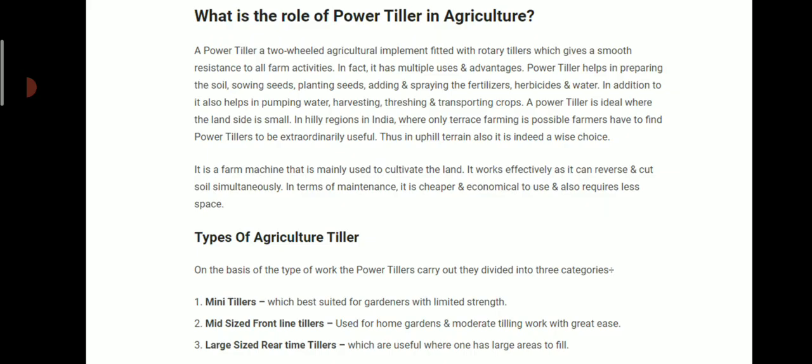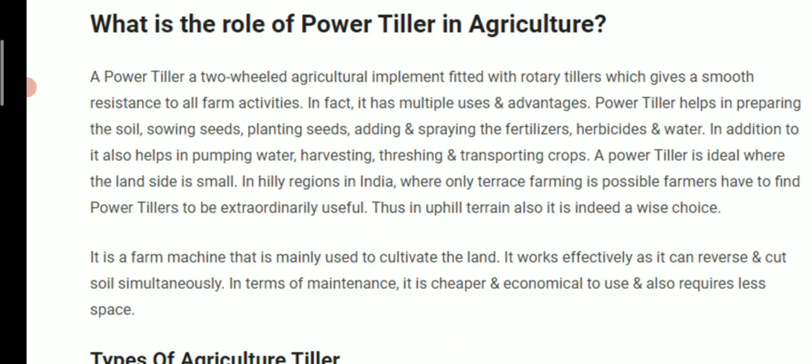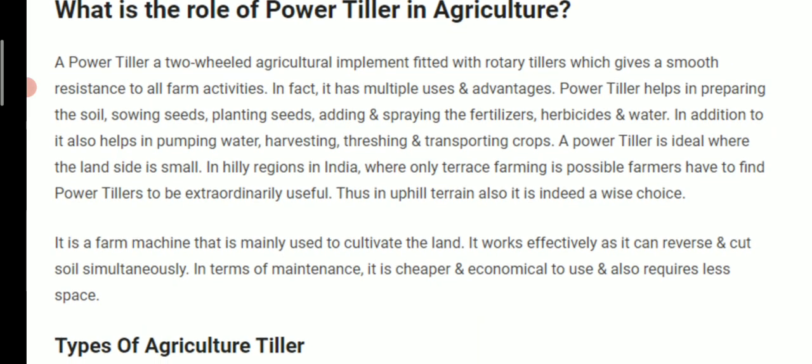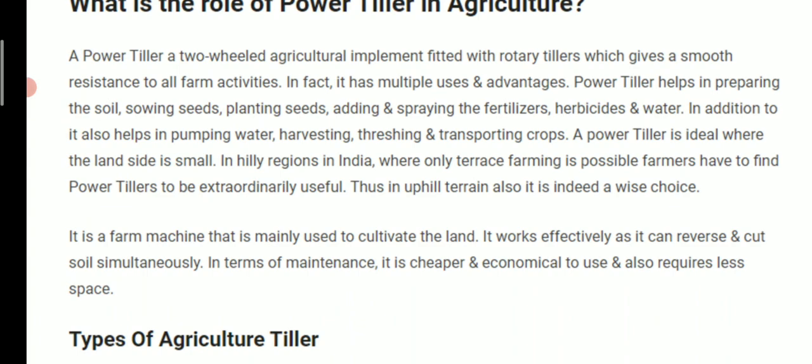So, what is the role of a power tiller in agriculture then? A power tiller is a two-wheeled agricultural implement fitted with a rotary tiller, which gives a smooth resistance to all farm activities. In fact, it has multiple uses and advantages. A power tiller helps in preparing the soil, sowing seeds, planting seeds, adding and spraying fertilizers, herbicides and water.